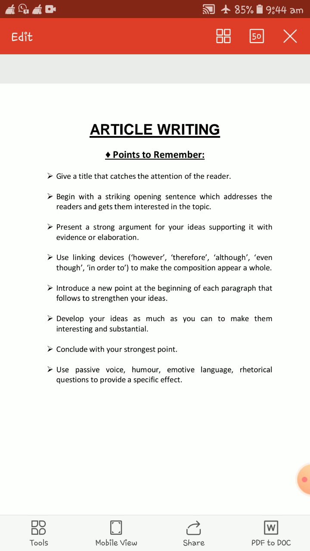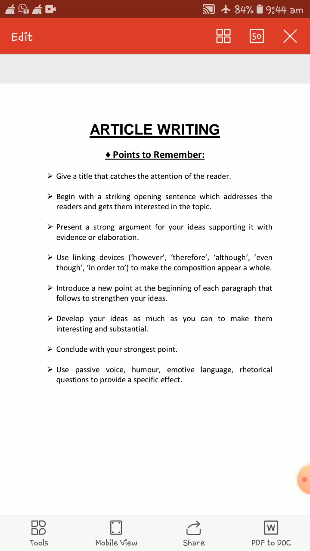First one, give a title, and that title should be very attractive, and your opening sentence should be very impressive. At the same time, you should write it in such a way that from the very beginning the readers are invested in your composition. You should create that interest in the readers to read your composition, and that is only possible when your opening sentence is very striking and very impressive.